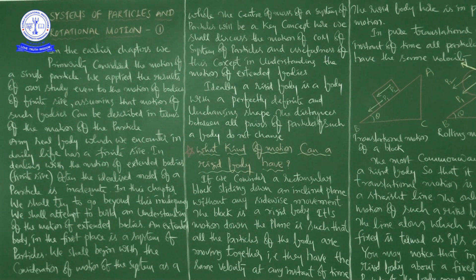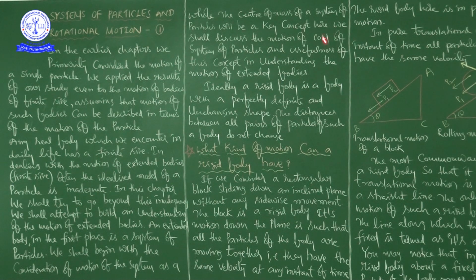So we shall begin our discussion with the consideration of motion of the system as a whole. Here, system means a group of particles. If you talk about one body, that is a system of particles. Sometimes you can talk about 2-3 bodies present in one system. A system means a collective, a group of. Even if you take a single body, that is also a system of particles.